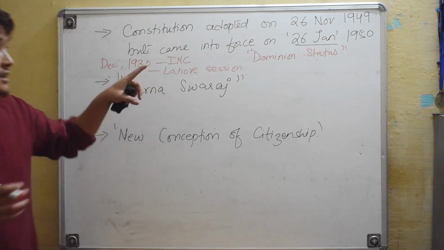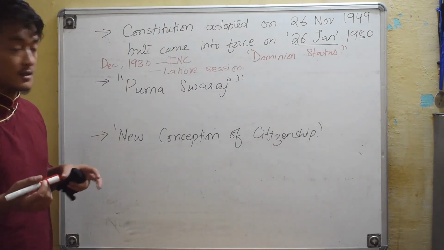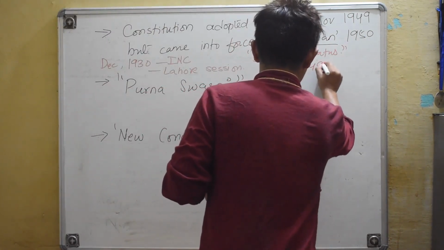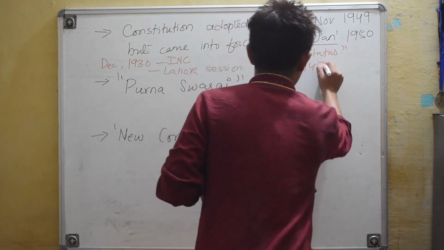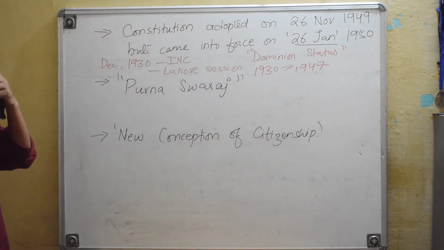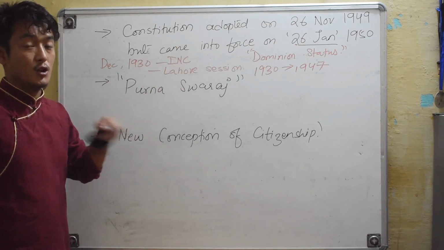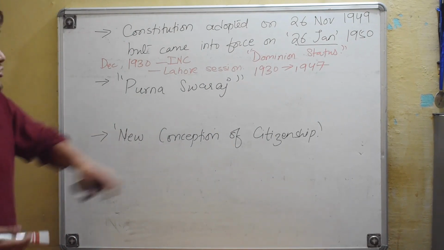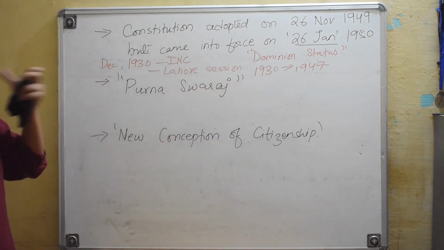Since then, they celebrated this particular day as Independence Day until 1947. From 1930 to 1947, for those 17 years, they celebrated this day as Independence Day, not as the Republic Day that we celebrate nowadays.